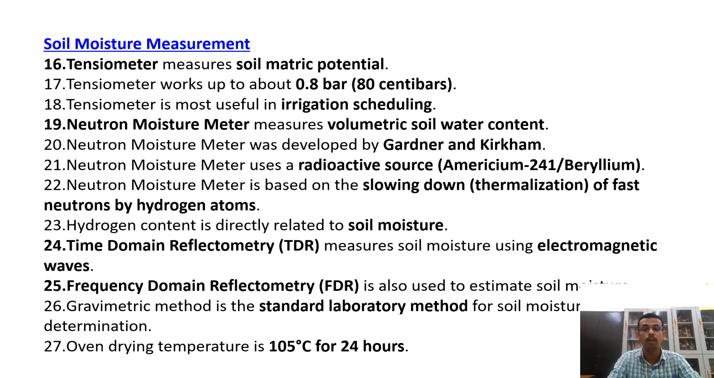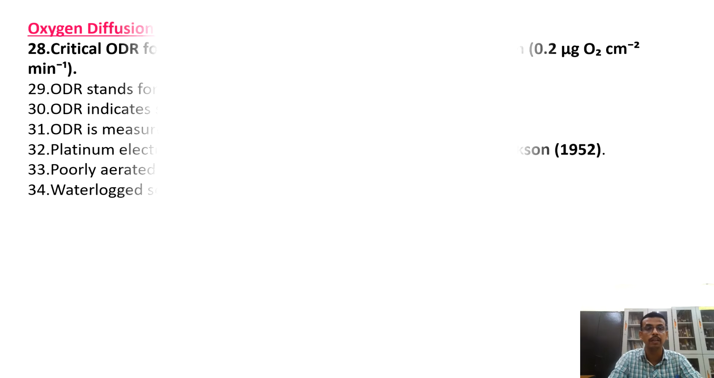The gravimetric method is the standard method, but it is a destructive method. We cannot use that soil sample again for further analysis. Oven drying is done at 105 degrees Celsius for 24 hours, above which, if we do the oven drying, the structural water from the soil comes out. That's why the temperature for oven drying is 105 degrees Celsius.